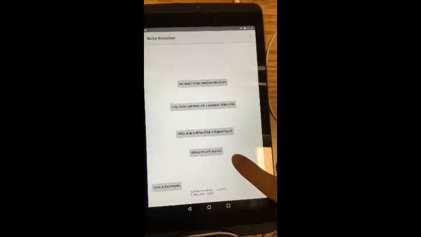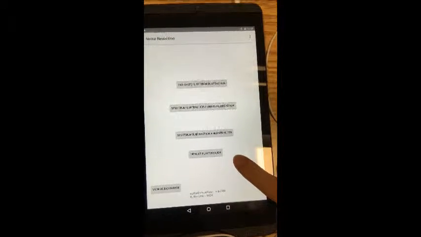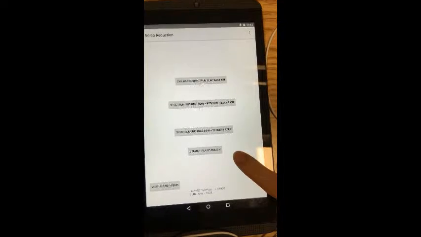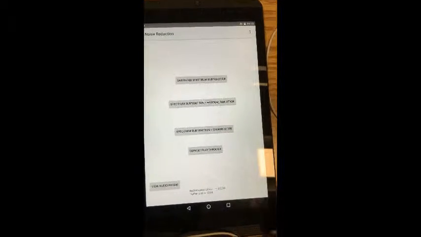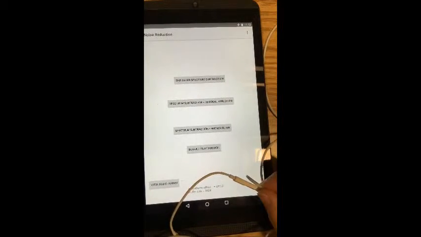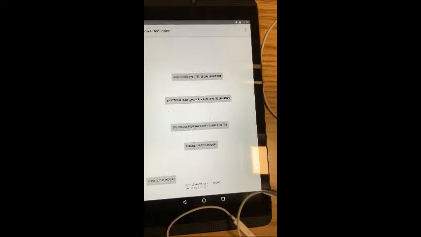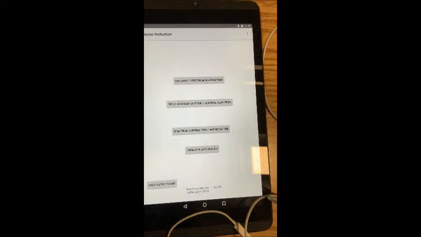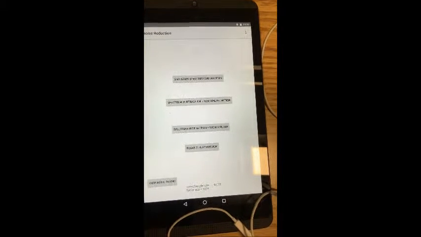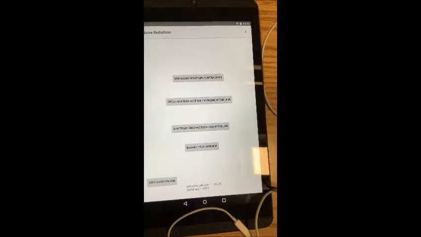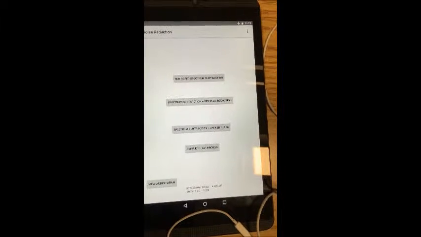Also, we have the fourth button over here, which will allow the user to play through the original sound. The user will speak to the microphone in a noisy environment, and the processed sound will be played through the headphones simultaneously. Next, we will go ahead and test our algorithms. We will be testing our algorithms on ring noise, crowd noise, and fan noise, respectively.